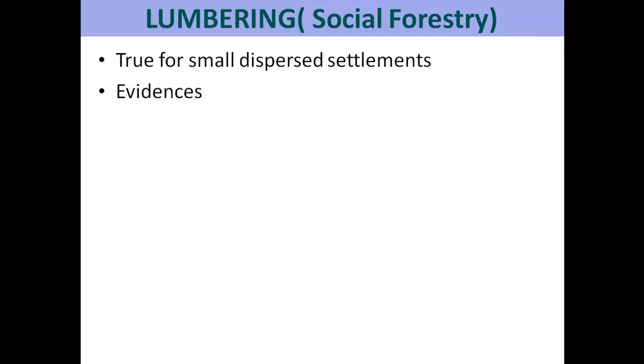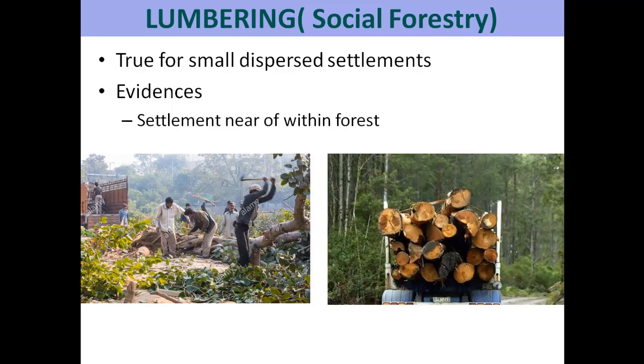Lumbering. Lumbering is a part of social forestry. On the map extract, if you see the settlements are very close to the forested area, they're basically scattered, isolated settlements, and they're very close to the green patch area on topographical map. Now we'll see the evidences. Settlement near or within the forested area. Here the population is primarily engaged in cutting off trees and collecting wood and their produce from the forest.